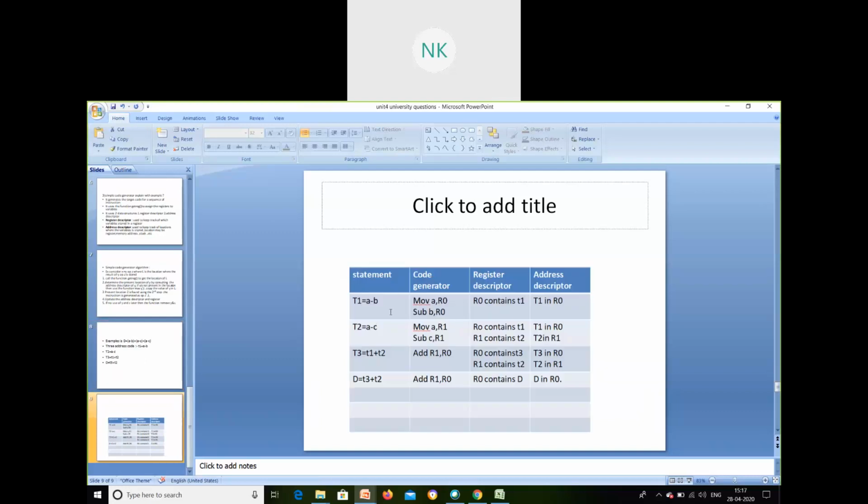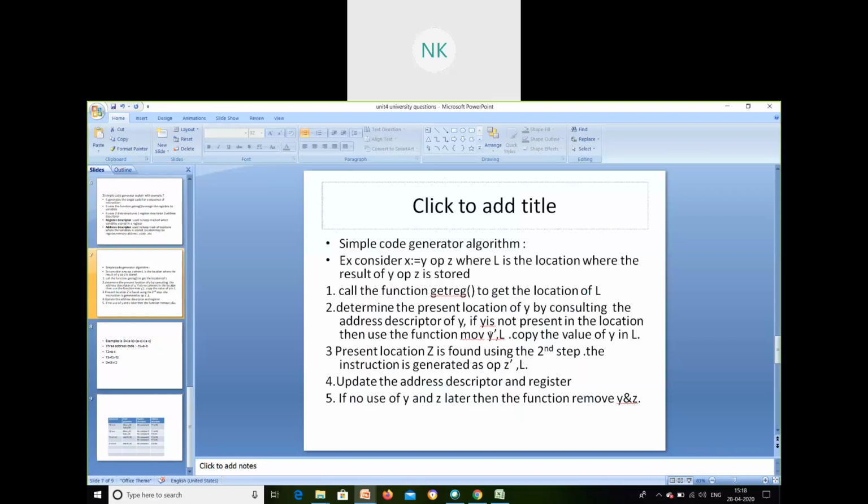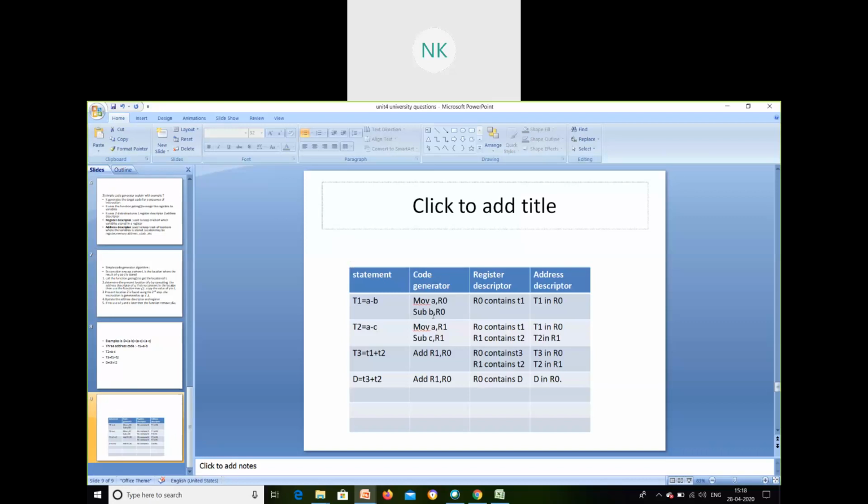So here, move A comma R0. You are moving your A variable to the register, correct? Then SUB is your operator, so I should be moving with the operator. There you have kept op, it is SUB in the algorithm. Correct. Same in the register, subtract B comma R0. So you need to do a subtraction in R0 with the variable B.